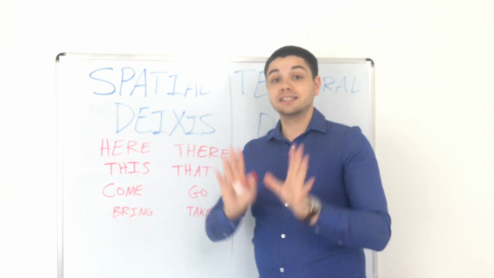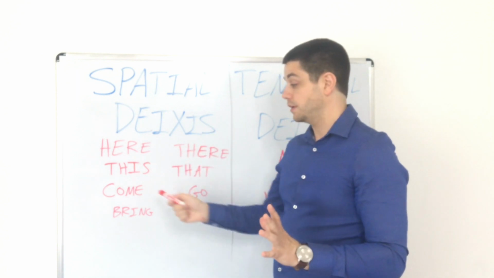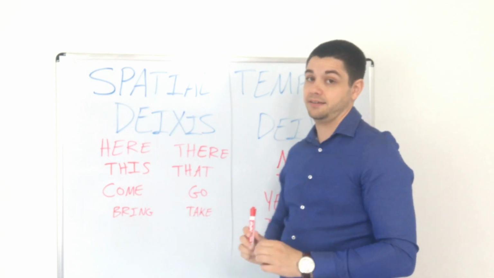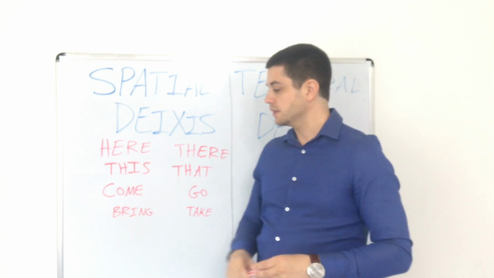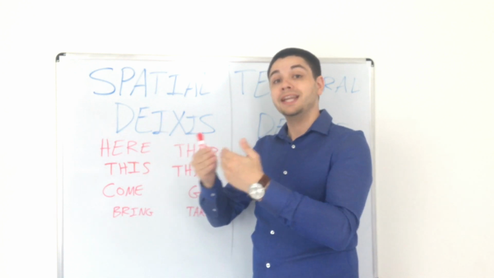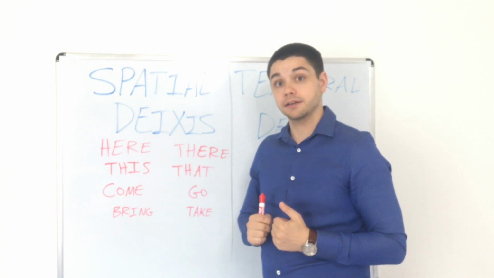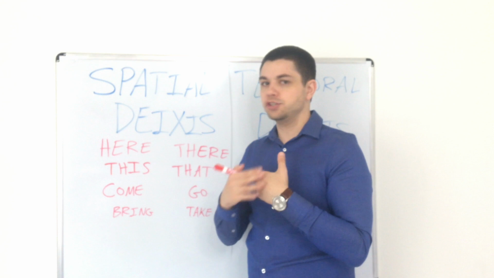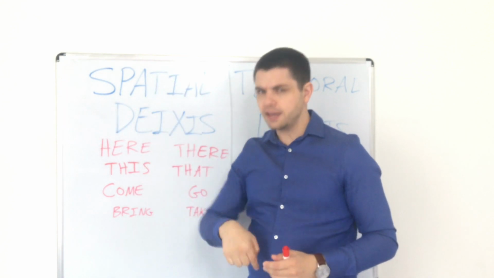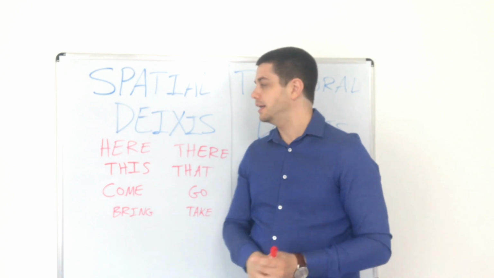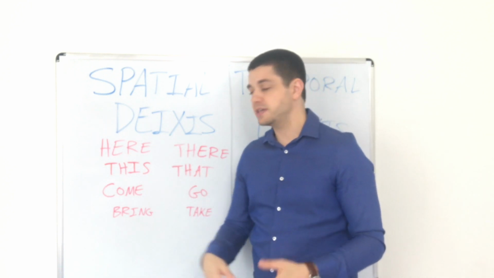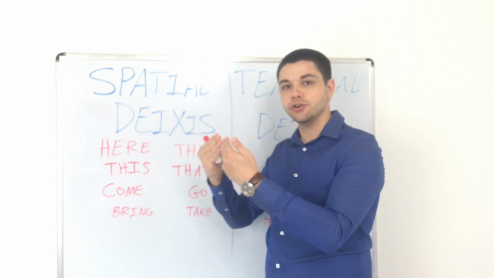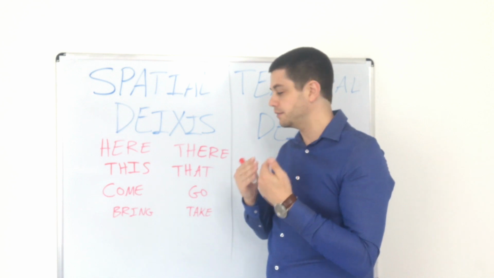Now, this same concept can be used with the verbs come and go, bring and take. Let me explain. Come means to move near someone or something. It means to come here, right? We always say come here. We don't say go here. Do you understand why? It's because of deixis. It's because come and here both mean that we are moving near something or someone.